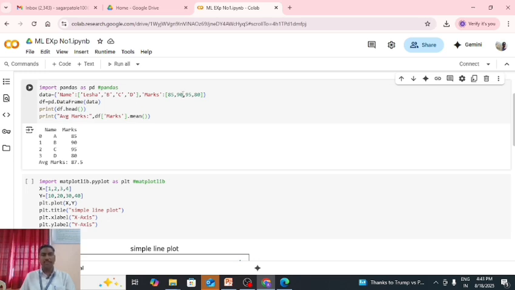After that we store the values in data, and that data is used for the DataFrame in round brackets. That is saved in df. In the next line we simply print df.head. Head is a function which shows the head of our data. In the last line, average marks, marks mean, we can also find the average of these marks.